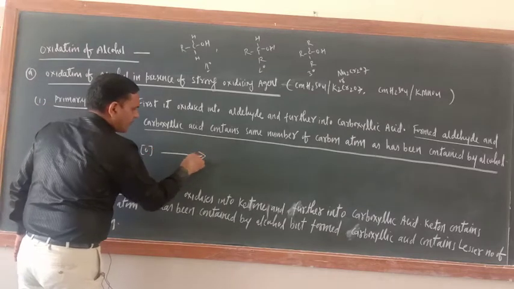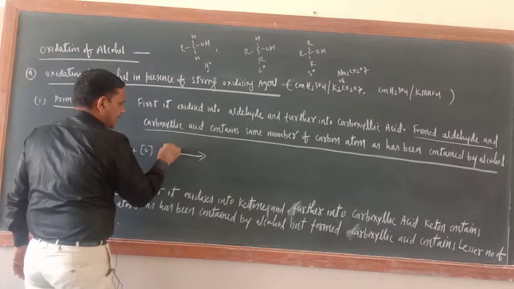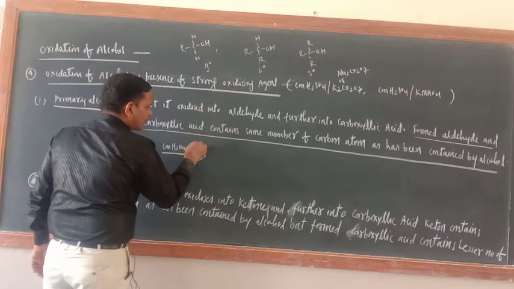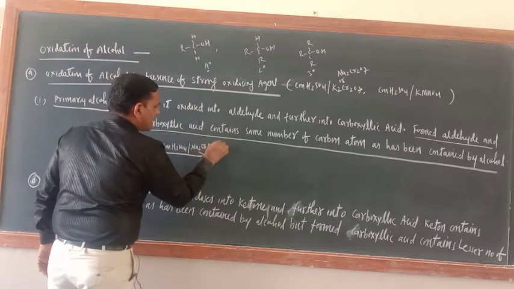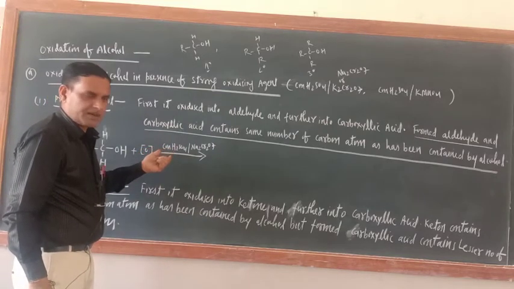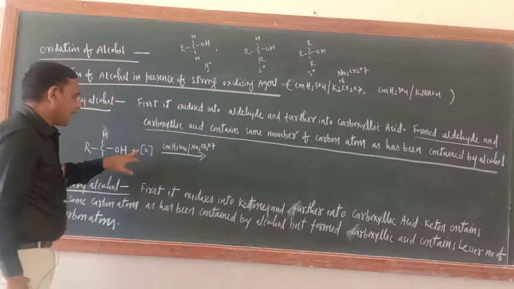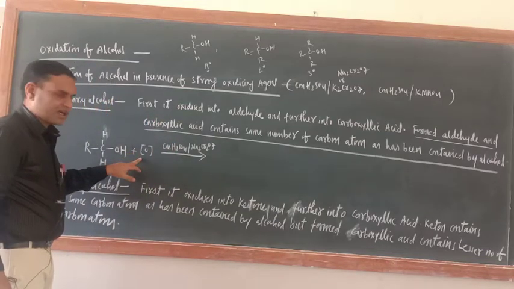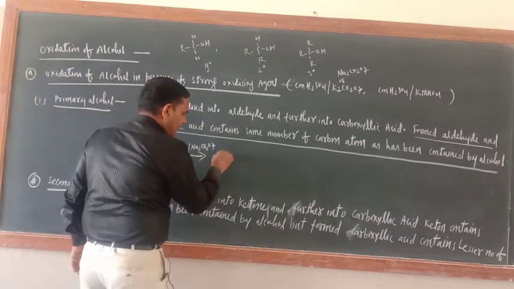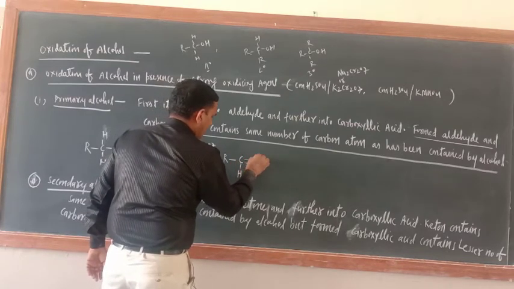Now what should be there? Nascent oxygen. From where will nascent oxygen come? Nascent oxygen will come when concentrated H2SO4 reacts with Na2Cr2O7. In inorganic chemistry we have discussed this reaction, how they react and evolve the nascent oxygen. The number of nascent oxygen I did not write here. Now the product will be RCH double bond O.